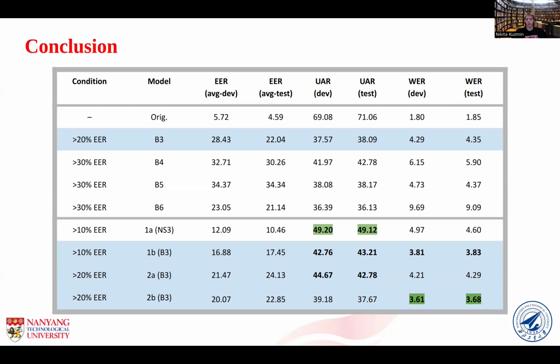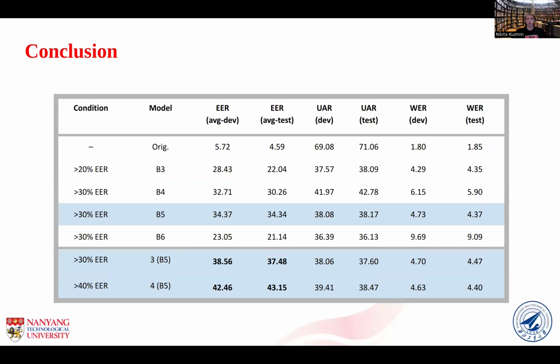Also, we highlighted in blue baseline B3 and the modifications of it in our submitted systems. You can see that our systems 1B and 2A, which used emotion recognition embedding, boost emotion recognition a lot. At the same time, our system 2B outperforms baseline B3 in the ASR task, and it still has a higher than 20% equal error rate.